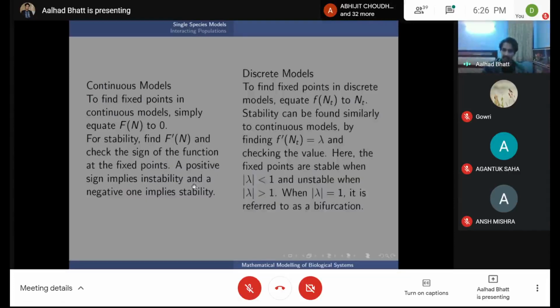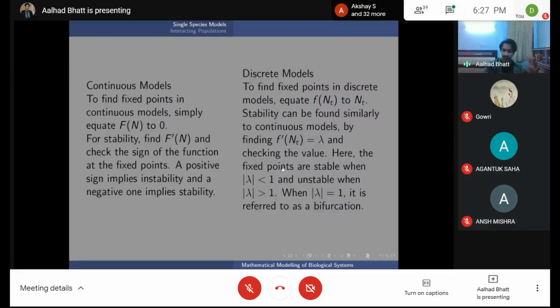For discrete models, you equate f of n_t to n_t, as I said. For stability, it's slightly different. Again, you find f dash n_t and call it lambda. Here I'm just naming it, and you check the value of lambda. For discrete, it's slightly different because on the left-hand side you don't have the rate of change, you only directly have the output.